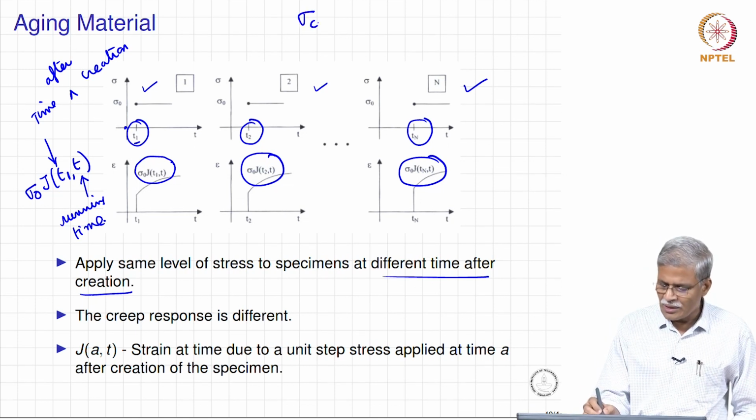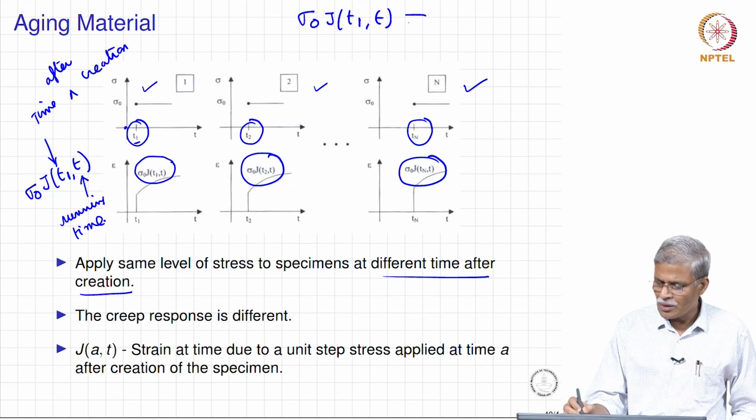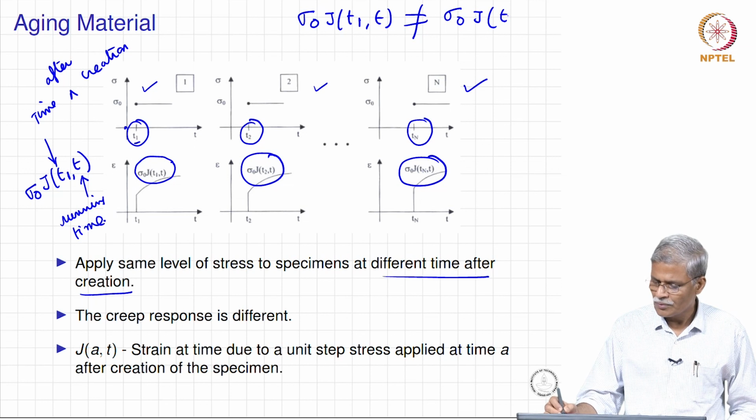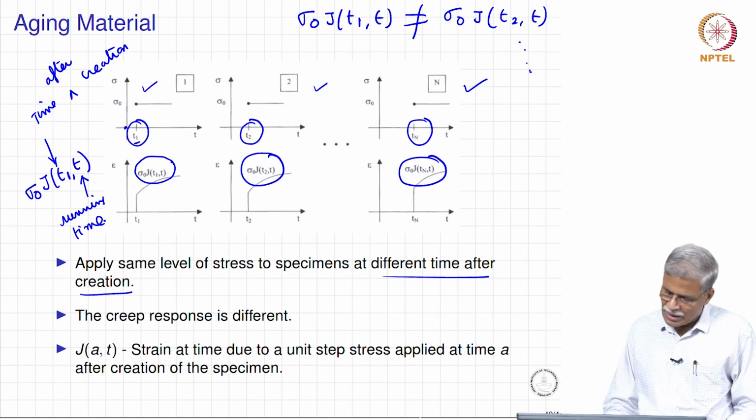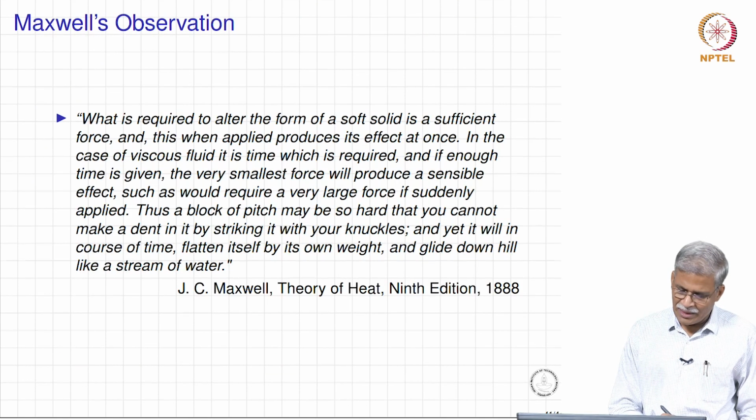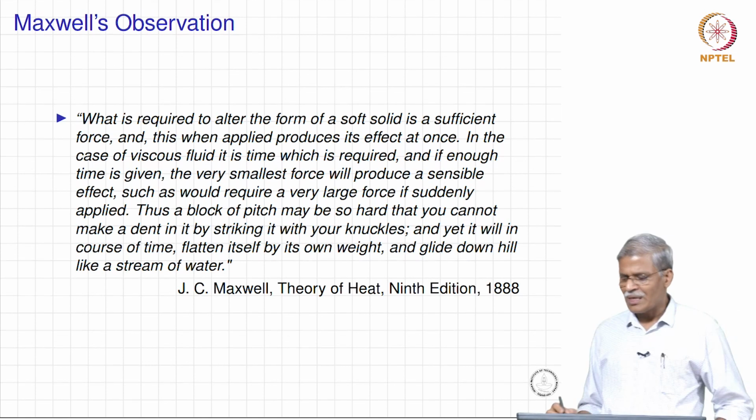So, what this tells you is that the responses are not the same. We need to understand how an aging material basically responds.